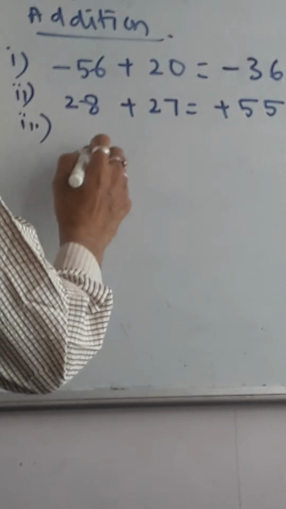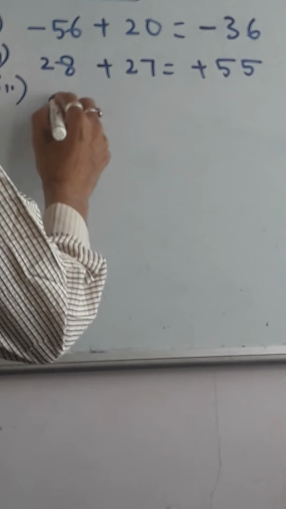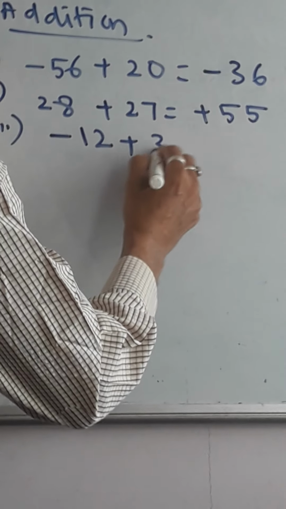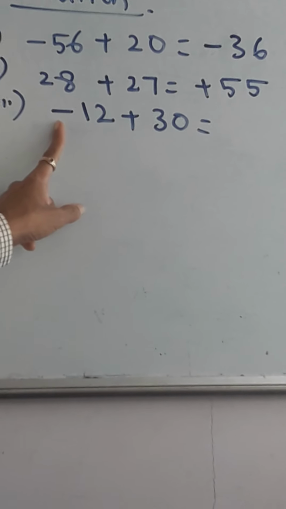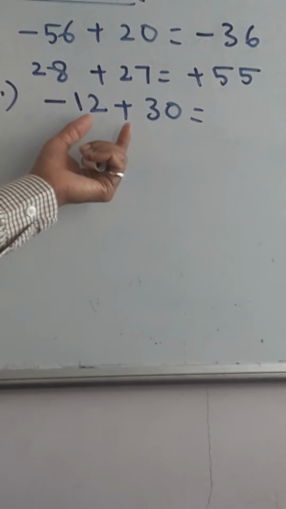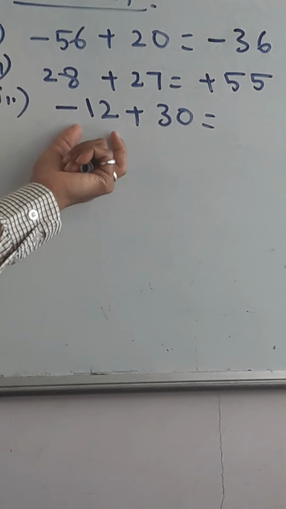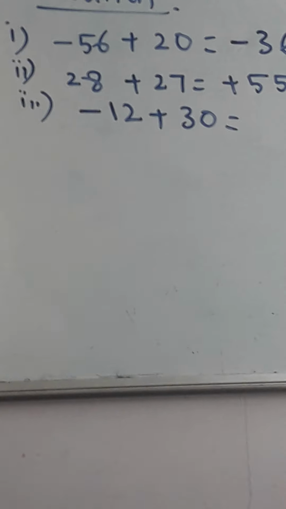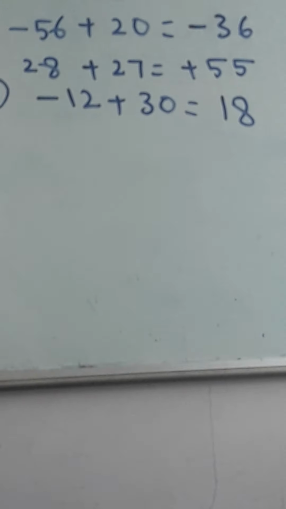Suppose the number comes like this, that means a minus number comes as low. So I take the example as minus 12. With that I am adding the number plus 30. Something is not correct, he said plus. So in this case gain is more, but loss is very less. So the difference will come as gain only. The difference is 18, so you have to put a plus symbol only.